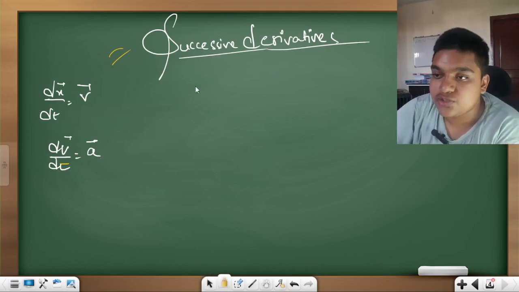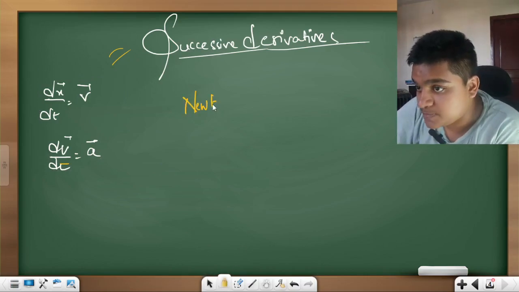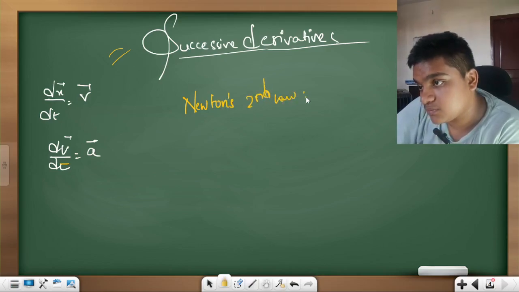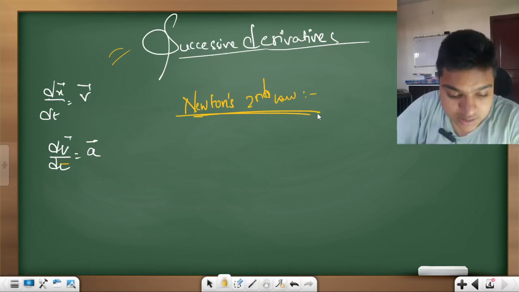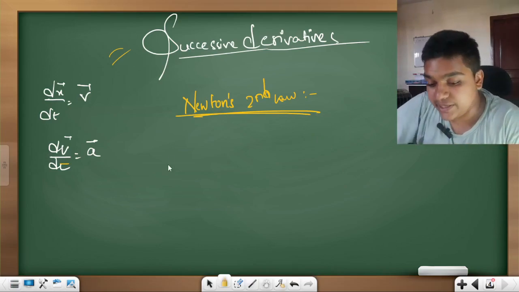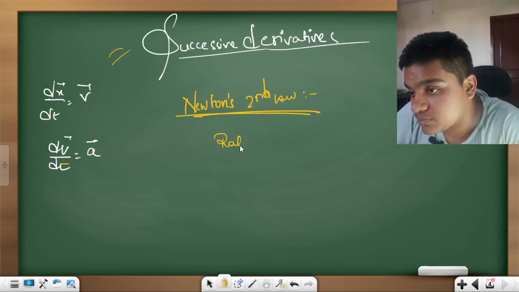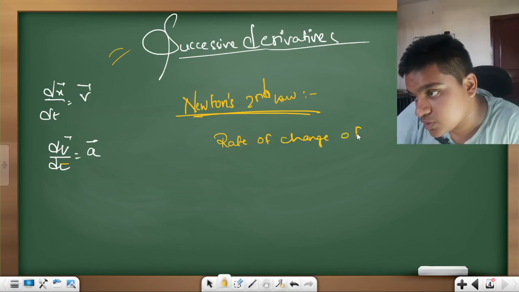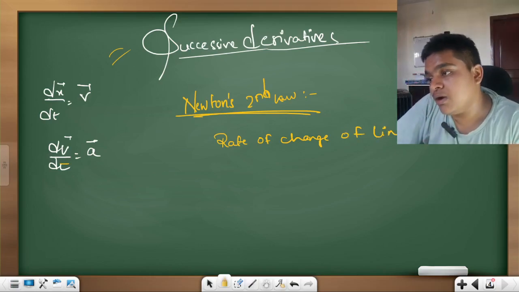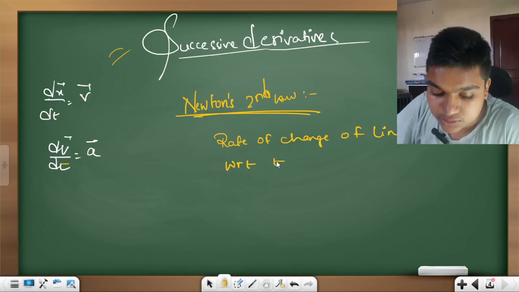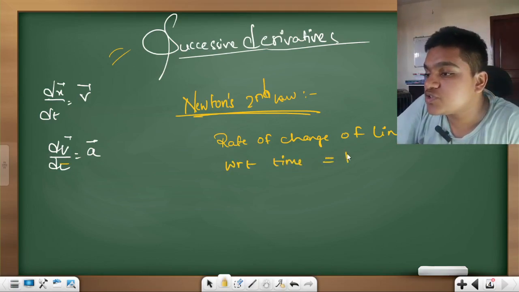As per Newton's second law of motion, the rate of change of linear momentum with respect to time gives you force.